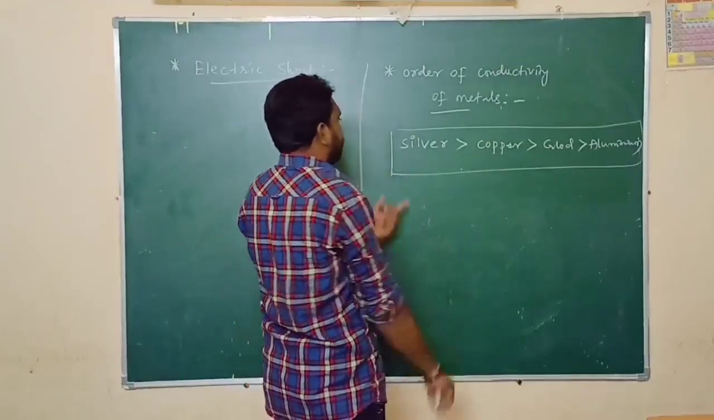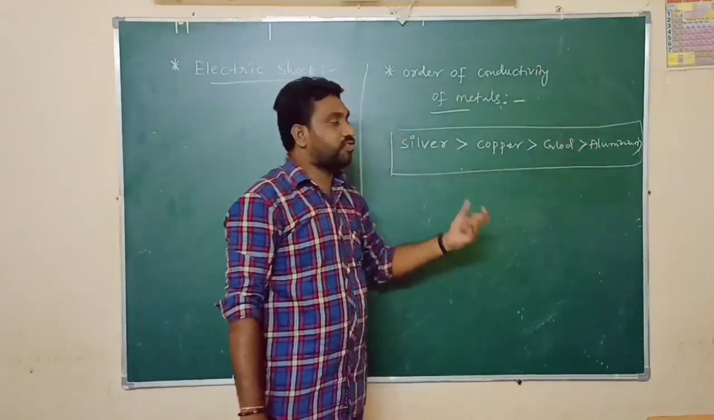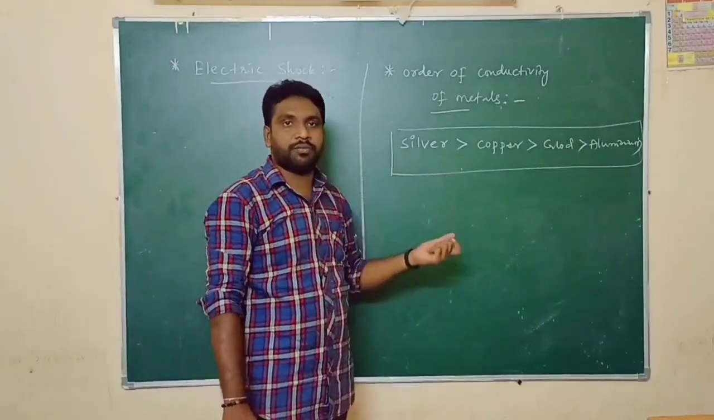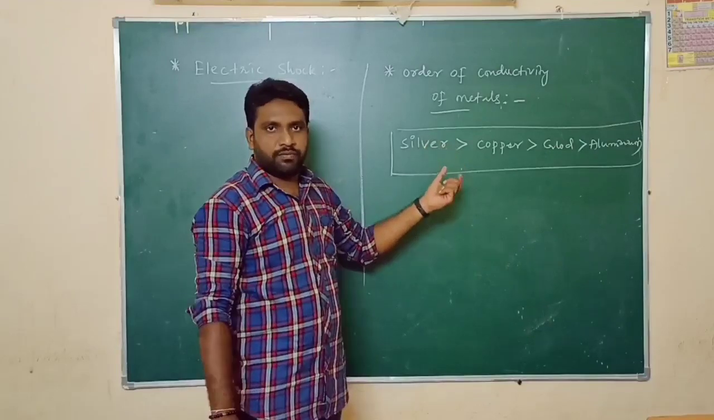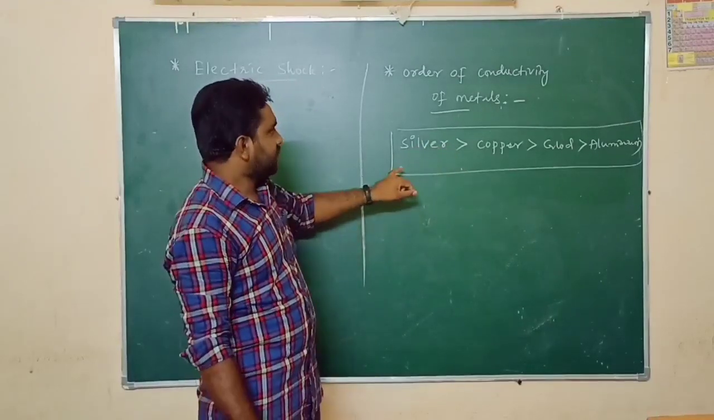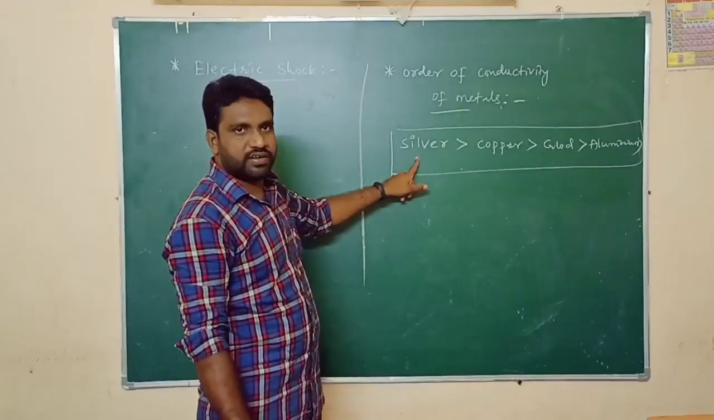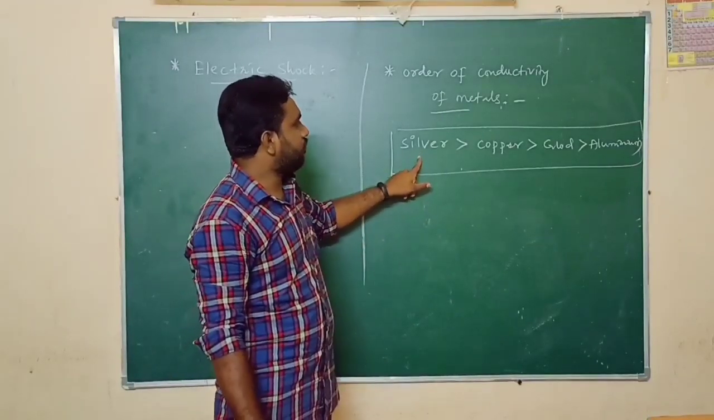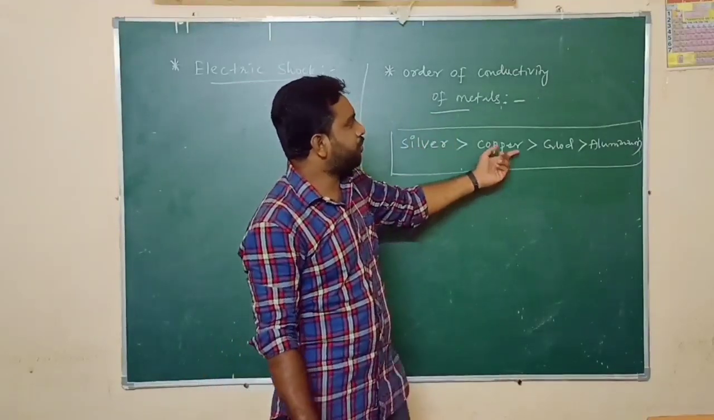So what is the first one? Silver, copper, gold, aluminum. This sequence is very important. Everyone should remember. This is important from the part B point of view; you get bits from this. Among all the metals, silver is the best conductor. It allows a large amount of current. Next to silver we have copper, after copper we have gold.